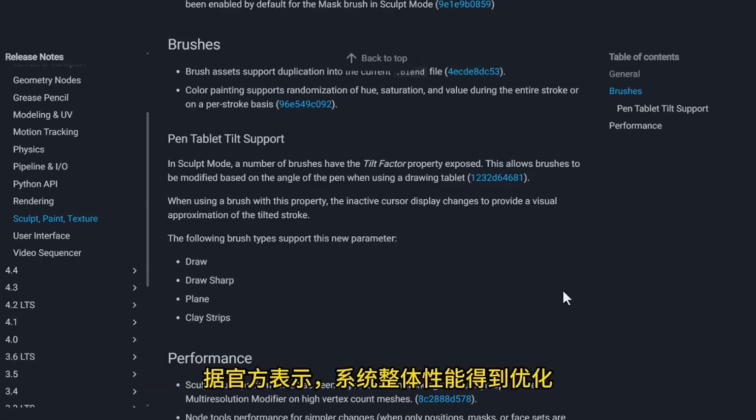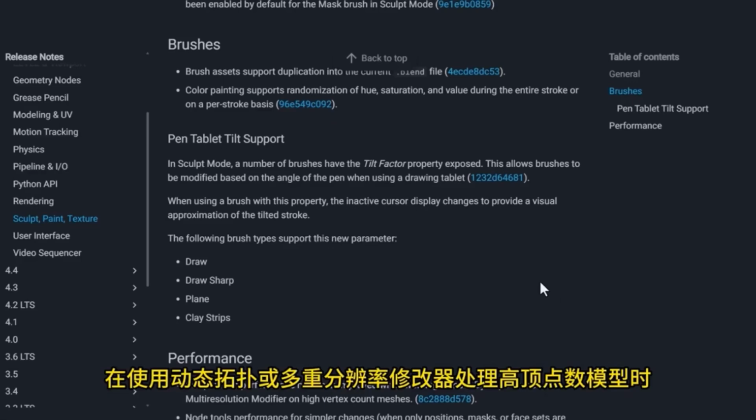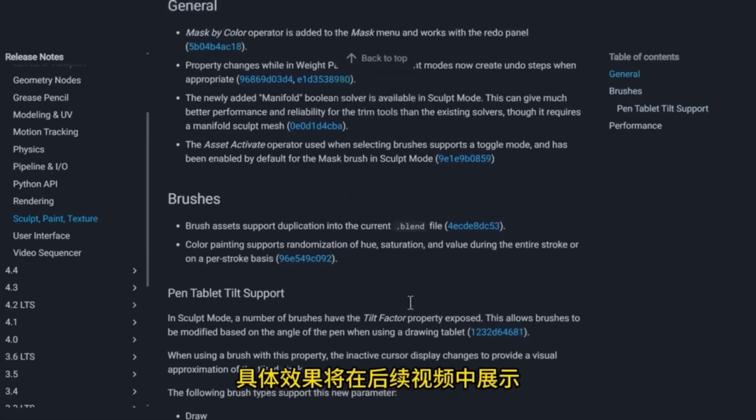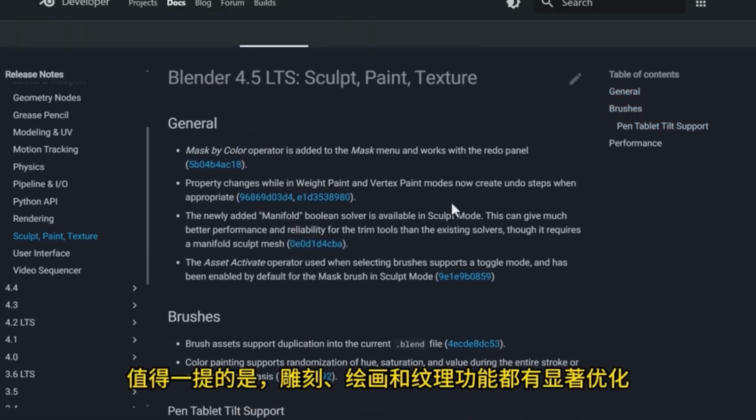As per official statements, the system's performance is optimized when using dynamic topology or multi-resolution modifiers for high vertex models. We will test this performance boost in future videos. Future videos will demonstrate particular effects in detail. Notably, sculpting, painting, and texturing have been significantly enhanced and are quite impressive.